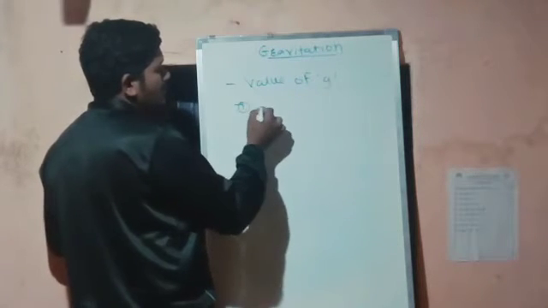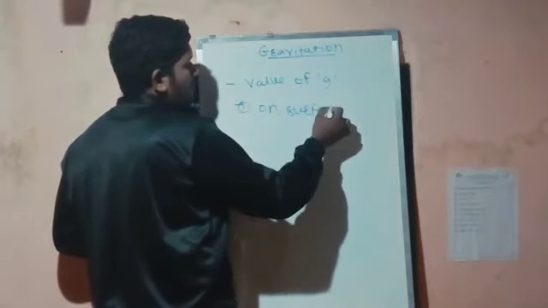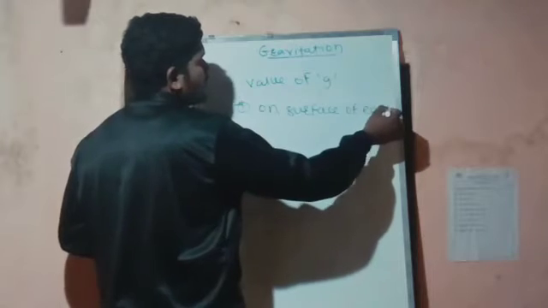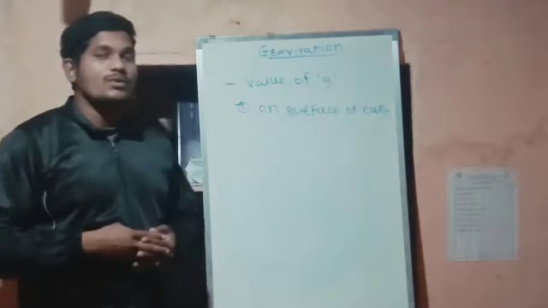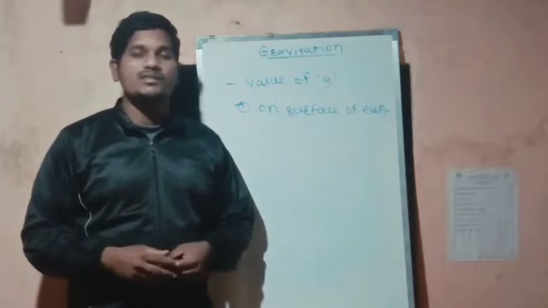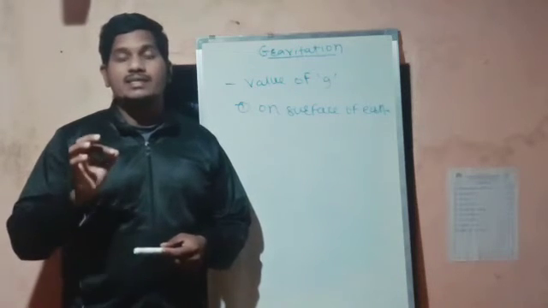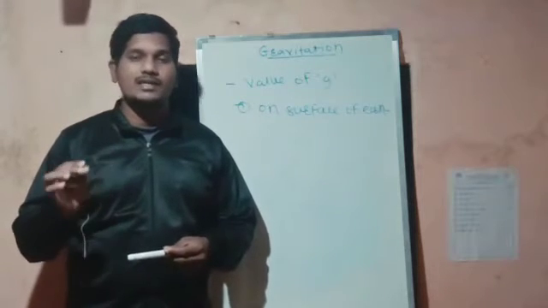First case, on the surface of earth. The typical value of small g on the surface of the earth is 9.8 meter per second square. But it is considered the standard value, which is constant everywhere.